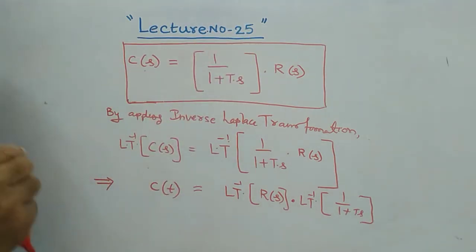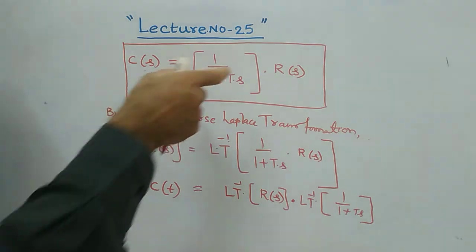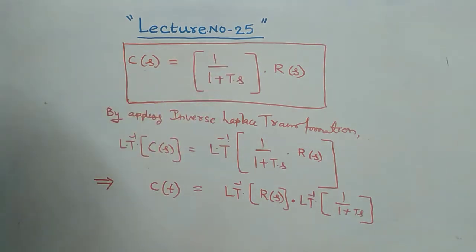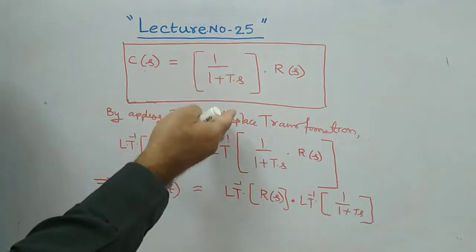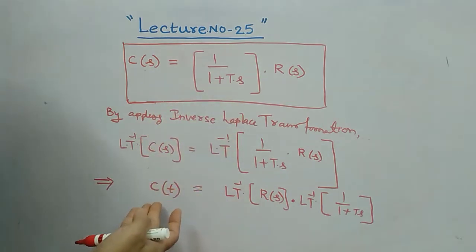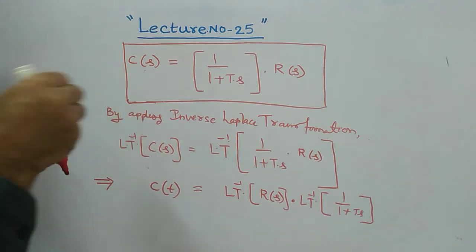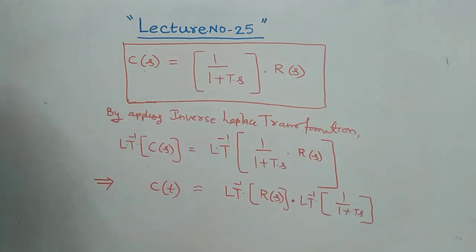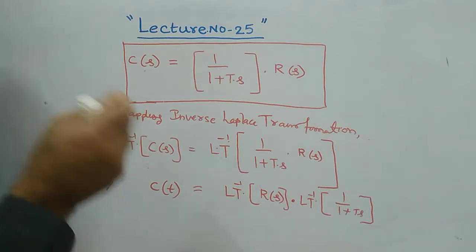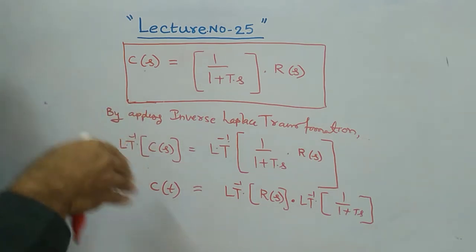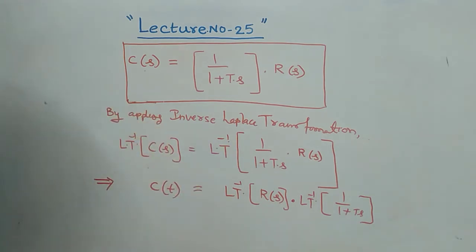Now I must consider what the input is for this first order control system. So far we have seen the block diagram and we have just obtained the equation for C of s or C of t, that's all. But we have not discussed what type of input we have applied to this first order control system. Let us assume that your input is a unit step signal.